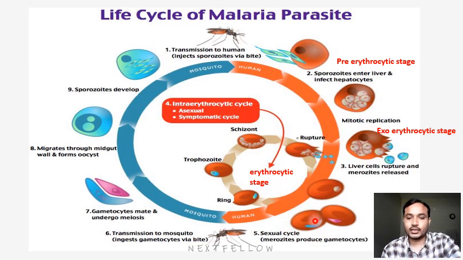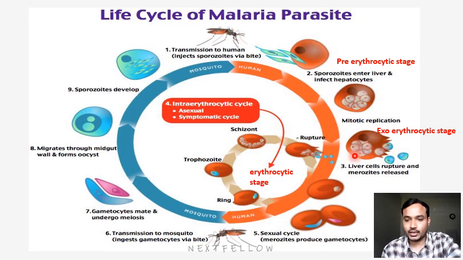Okay, after that, gametocytic. Gametocytic means these matured schizonts get released again from the RBC. So these are gametes, they are released after rupturing of the RBC into the circulation. So this is the gametocytic cycle. After that, these gametes enter into the mosquito, so the sexual cycle happens. This is the gametocytic stage. Okay, there is one more stage, that is the exoerythrocytic stage, which is in between the erythrocytic and pre-erythrocytic.